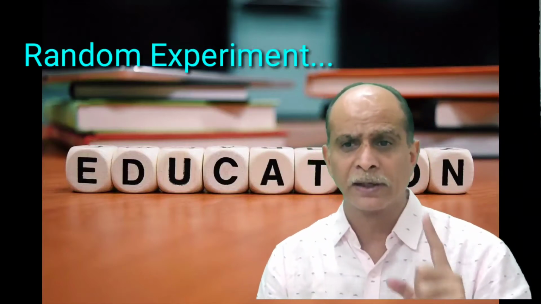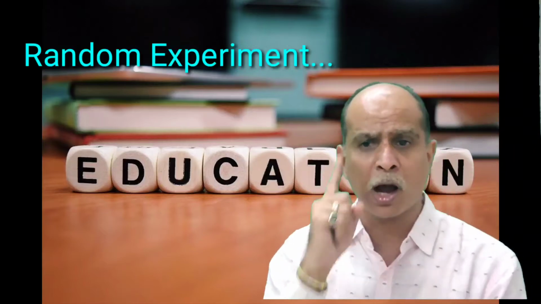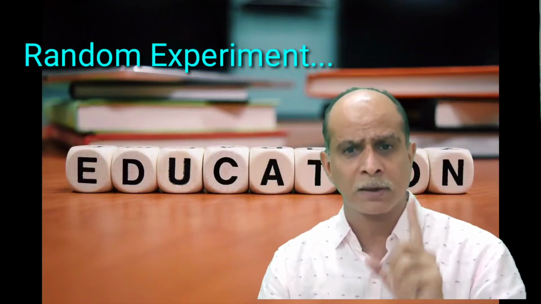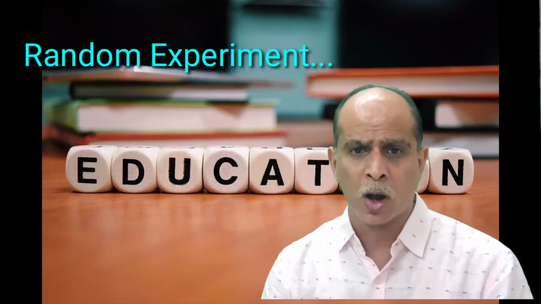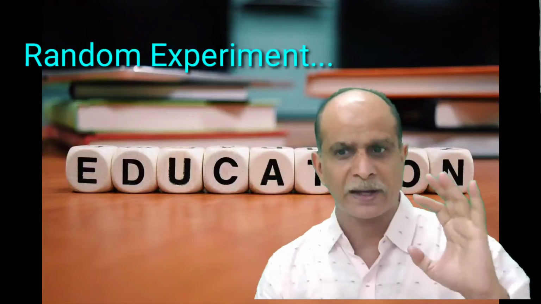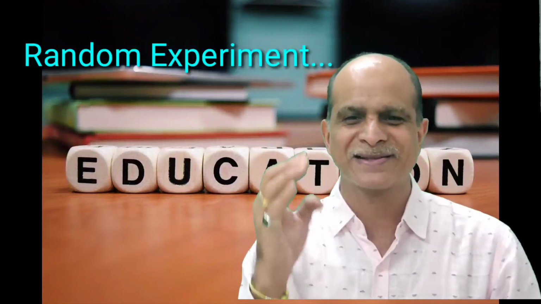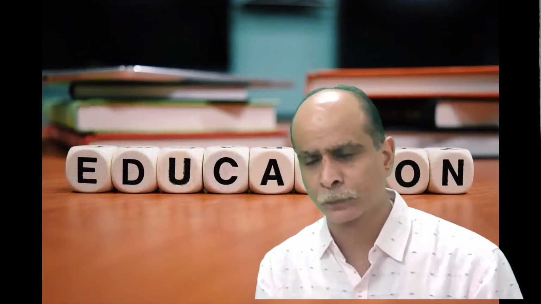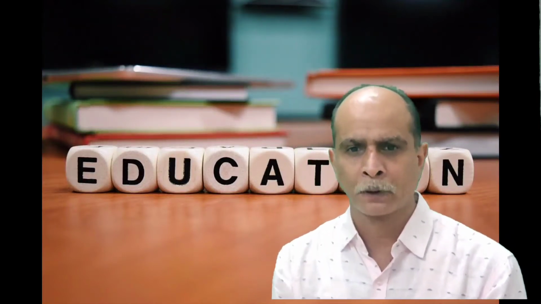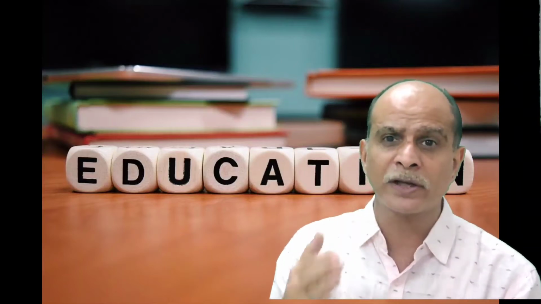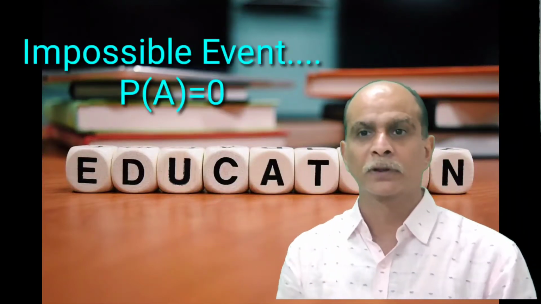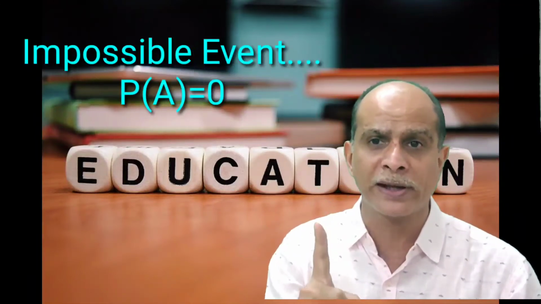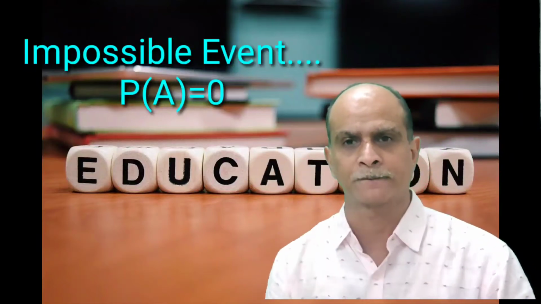An experiment in which all possible outcomes are known in advance, but the exact outcome of an event cannot be predicted, is known as a random experiment. Sometimes in an experiment, you can't get any outcome. This is known as an impossible event. The event which does not have any outcome is known as an impossible event.